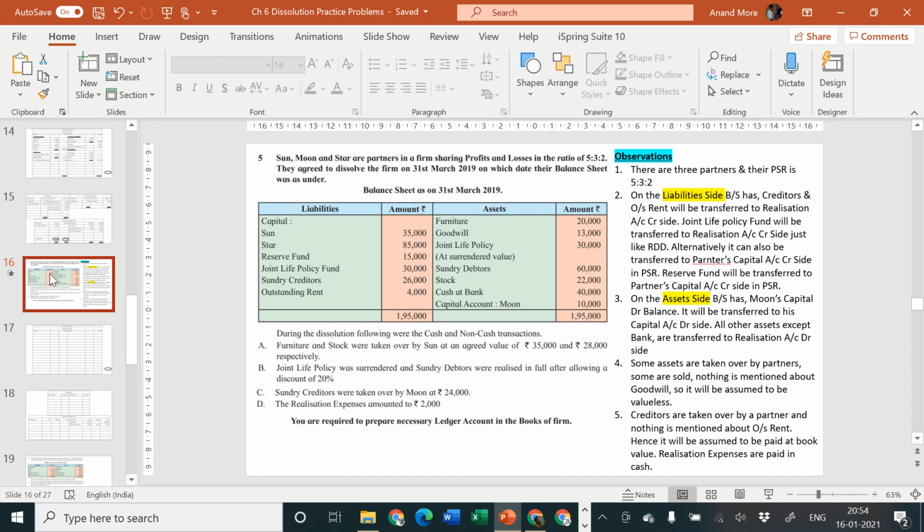Now joint life policy fund, we have already discussed. Joint life policy fund we are going to treat just like RDD. Debtors come on asset side, that is realization account debit side, and RDD comes on realization account credit side. Similarly, joint life policy from the asset side will be transferred to realization account debit side, and joint life policy fund from liability side will be transferred to realization account credit side. So let us go to realization account credit side.